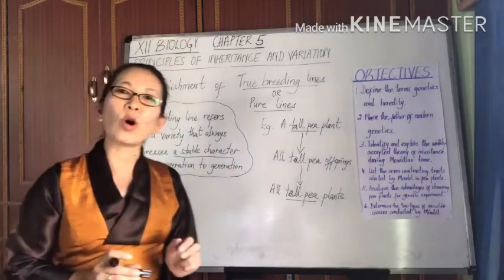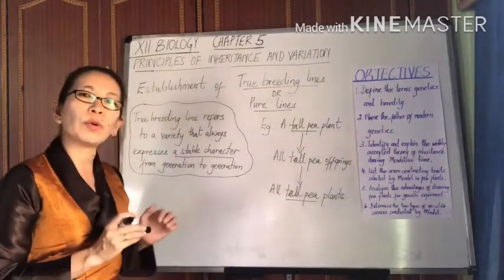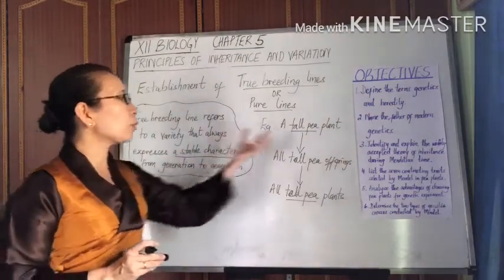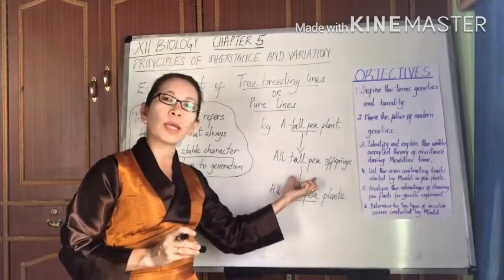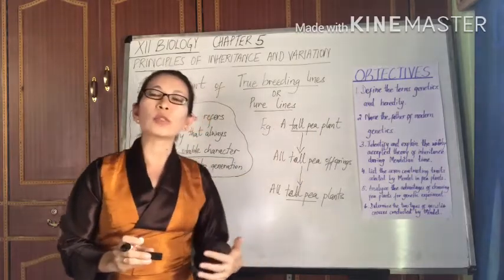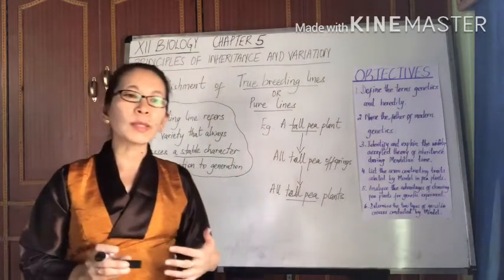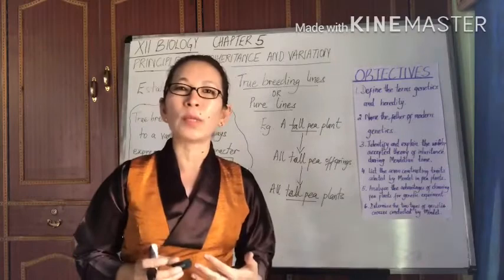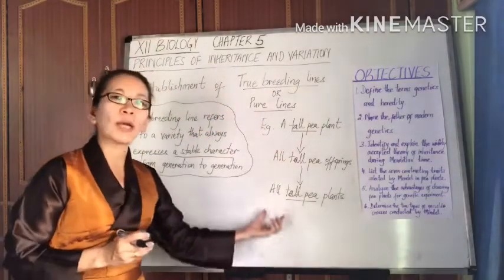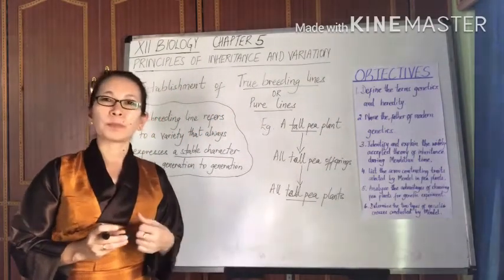Such a variety is always going to be producing its own type. The variety is always going to be producing offspring that are identical to itself. Such varieties are referred to as true breeding lines.